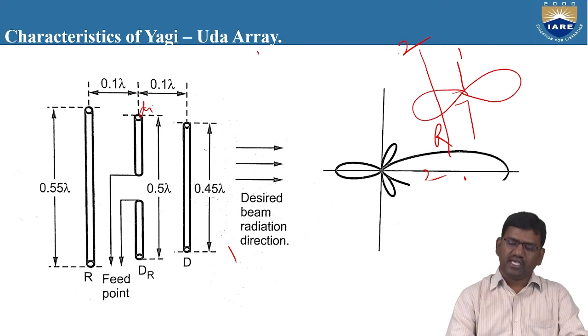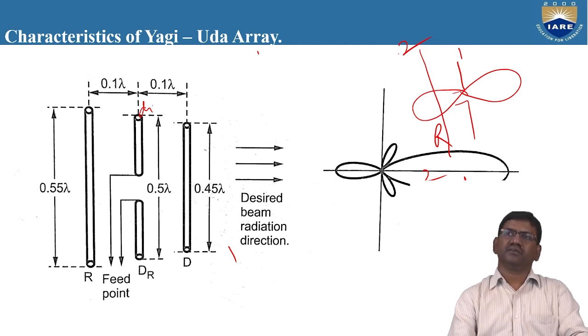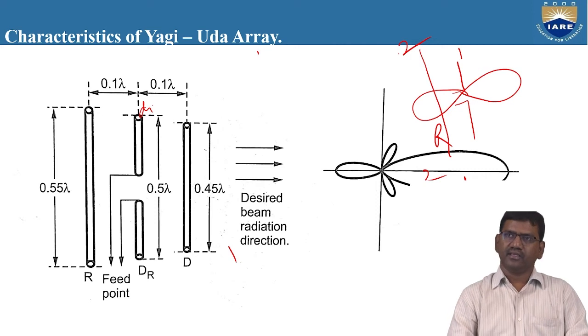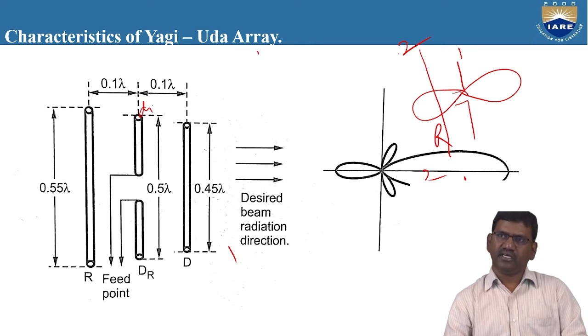That means as you increase the number of directors to the right side of the half-wave dipole antenna, to the right side of the driven element, we can observe the radiation pattern moving away from the driven element.